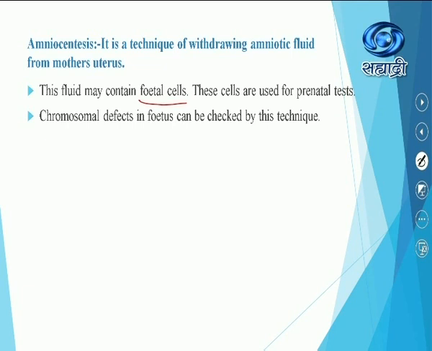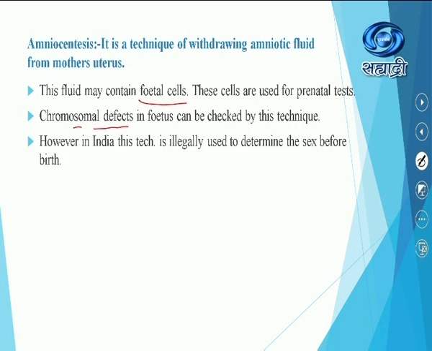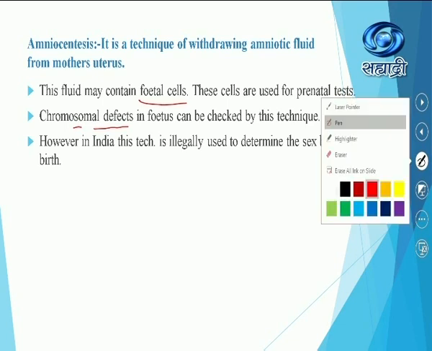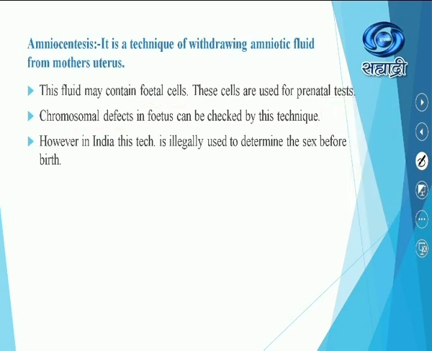If we are able to find out that the fetus growing in the uterus of the mother is abnormal, that the chromosomal pattern is abnormal, then we can easily find out the defect. However, in India, this technique is illegally used to determine the sex before birth. This is actually a very important technique to find out whether there is any genetic or chromosomal defect in the developing fetus.